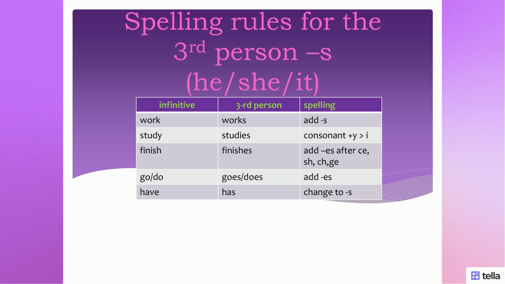Or if our verb is ending in s, sh, ch, x, z, or o, then we have to add es. For example, finish, finishes, or do, does. Or if we have the main verb have, we should change it into has.